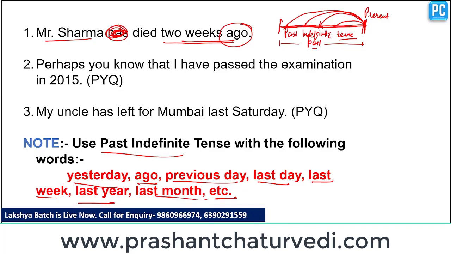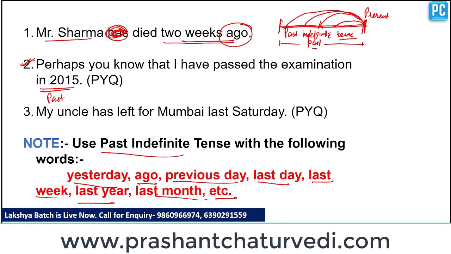Clear? So now let's jump to the next question: perhaps you know that I have passed the examination in 2015. Now 2015 is a past year. If we are in 2022 and we are talking about 2015, we are going from present to past time. So we have to use past indefinite tense.